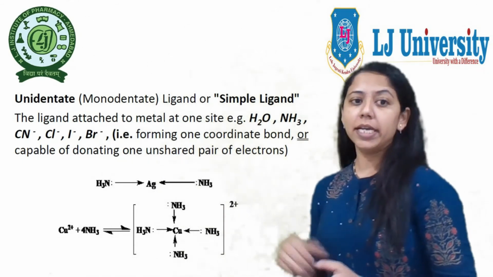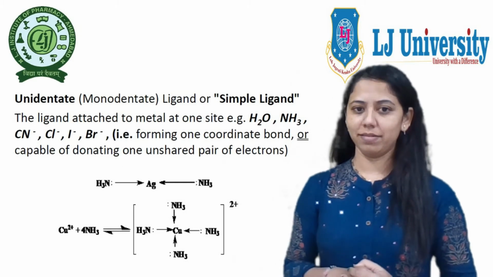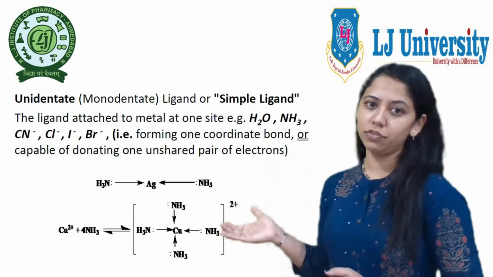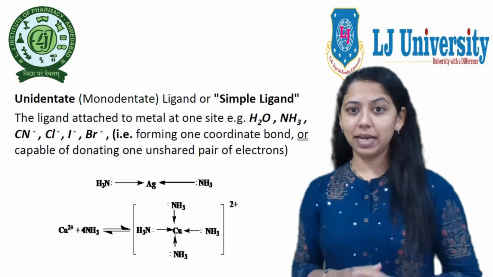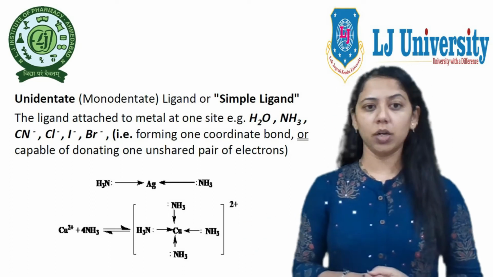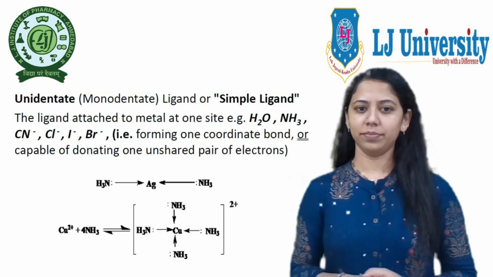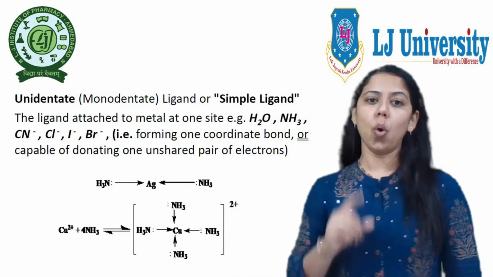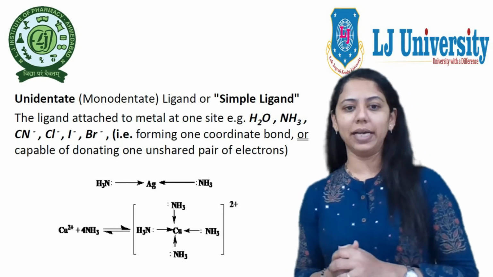Here you can see the ligand is attached to the metal at only one site. That means a unidentate ligand is a ligand which has only one attachment with the metal ion. Examples are water, ammonia, cyanide, chloride, iodide, bromide, etc. Ultimately, a unidentate ligand forms only one coordinate bond with a metal ion.